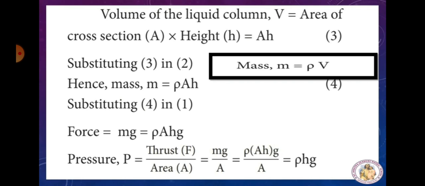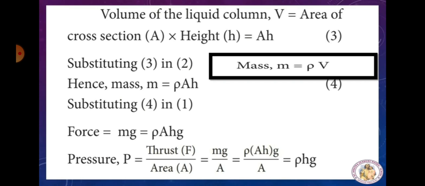Now we want to find out the pressure. What is the formula for pressure? P is equal to thrust F by area A. Already we know the formula for force, m into g, and area is A. So what is the force that you want to substitute in this?